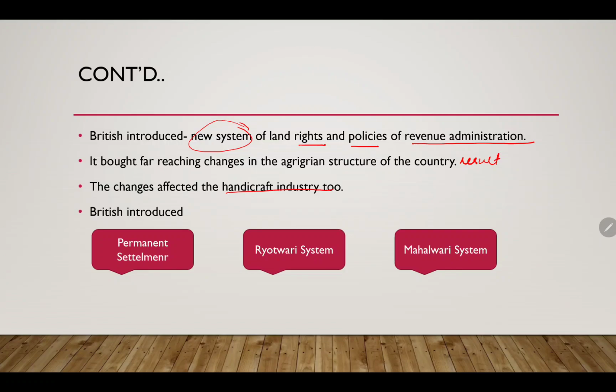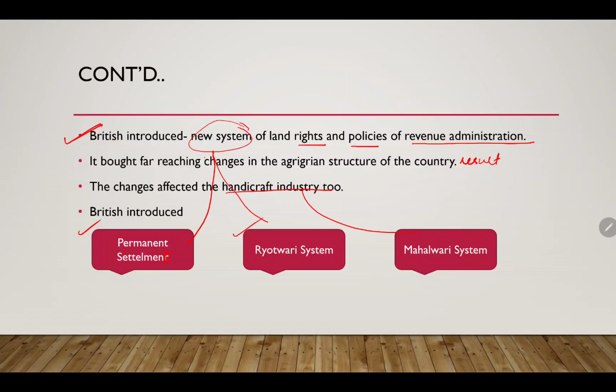At this point, the British introduced new policies: the Permanent Settlement, the Ryotwari system, and the Mahalwari system.